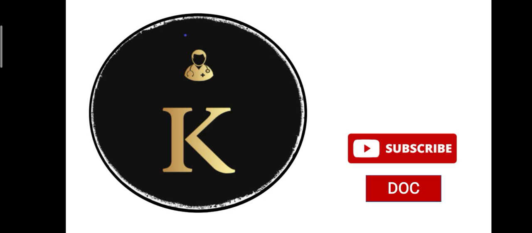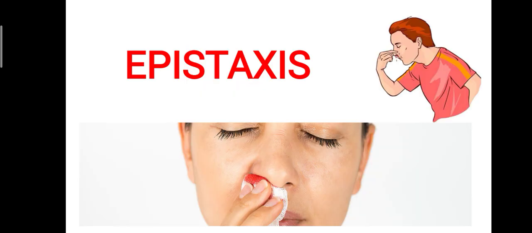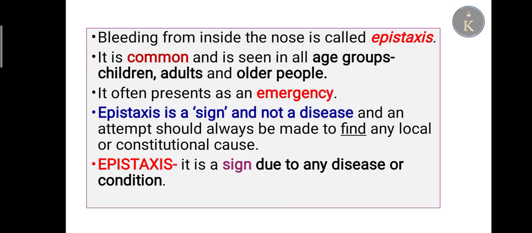So today we are going to start with epistaxis. Epistaxis is bleeding from inside of the nose. It is most commonly seen in age groups like children, adults, and older people. Anterior epistaxis is common in children, whereas posterior epistaxis is common in older people. It often presents as an emergency, so it is an ENT emergency.